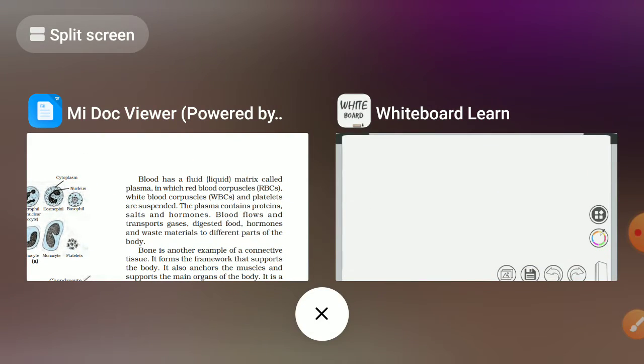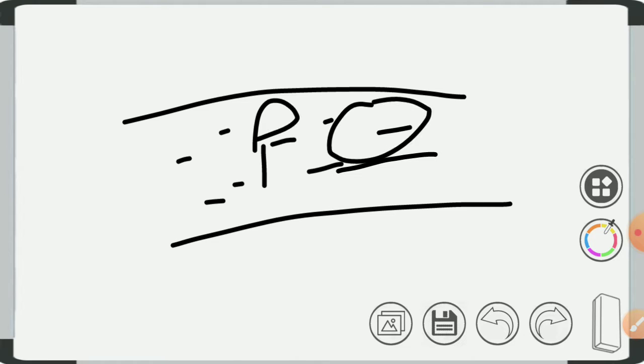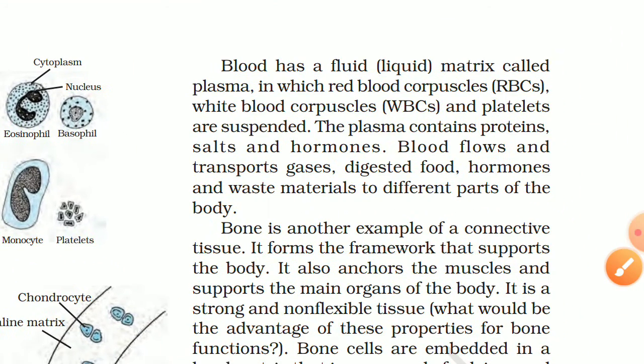For example, this is blood, so this liquid part is called plasma, then red blood cells, then white blood cells, and then there are different types of materials in blood. The plasma contains proteins, salts, and hormones. Blood flows and transports gases, digested food, hormones, and waste materials to different parts of the body, as we have studied in earlier classes.